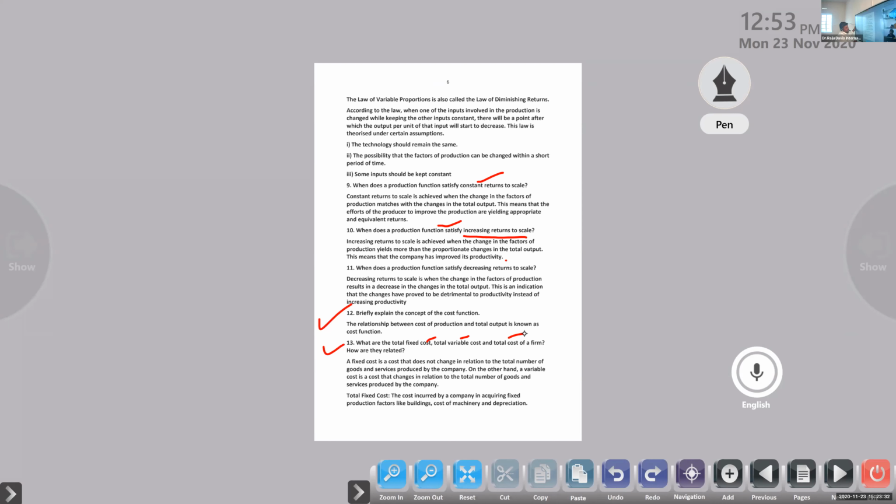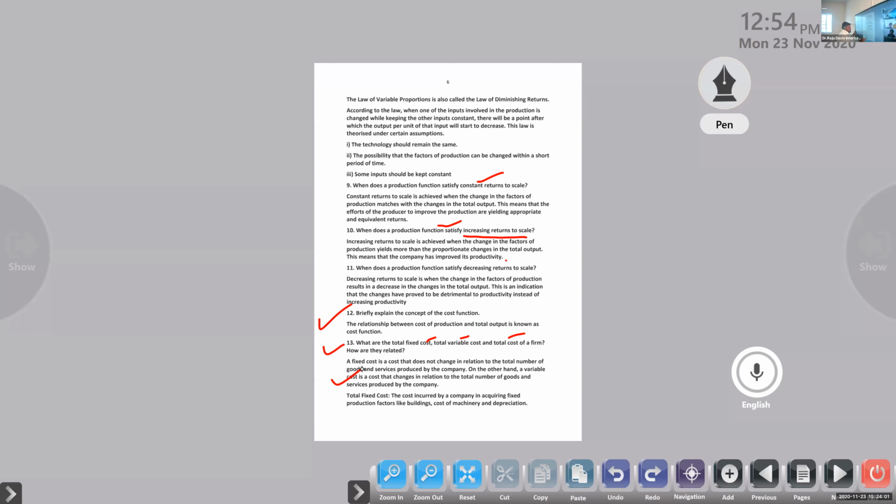Clear or not? Fixed cost may not change with the products or services produced by the company in the short run because they are making changes in only one input, that's called the variable input. On the other hand, variable cost is the cost that changes in relation to the total number of goods and services produced. So variable cost will always change if the number of goods and services increases, which means we change the one variable input. So that is called the variable cost.